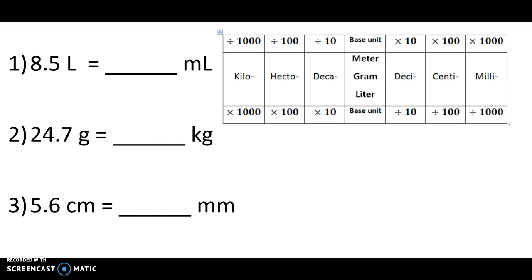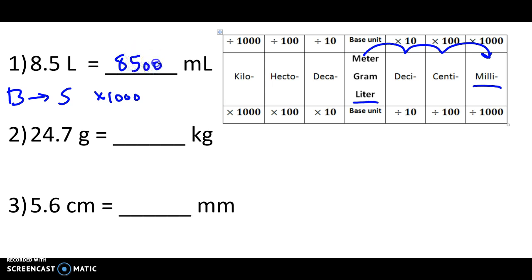Okay, now I will show you the answers. The first one, liters. Volume, right, to milli. So we're going bigger to smaller. Bigger to smaller, you multiply. 1, 2, 3. Move over our decimal point 3 places. Be careful that you're not just adding 3 zeros.